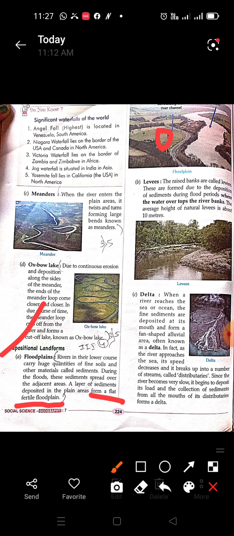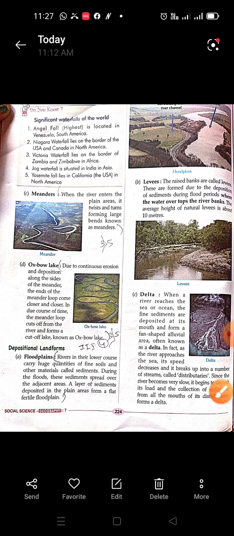These areas are formed because of the depositional work of the river. And in most of the floodplain areas, every year there is a flood. Now let us know about levees.